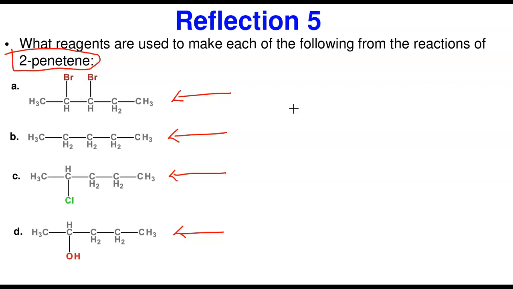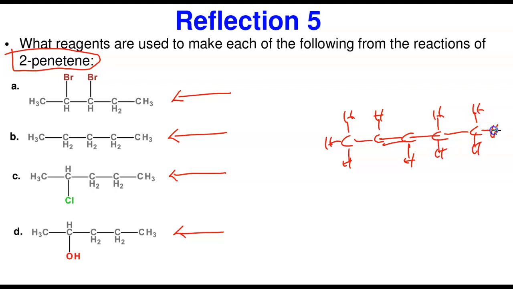The starting material I have here is 2-pentene. Let me draw it. 2-pentene is C, 1, 2, 3, 4, 5. 2-pentene means the double bond is between carbon 2 and 3. So there is one hydrogen here, and then this is satisfied. This is 2-pentene, because the double bond is between carbon 2 and 3 and it doesn't have any attachment, so it's an unbranched alkene.